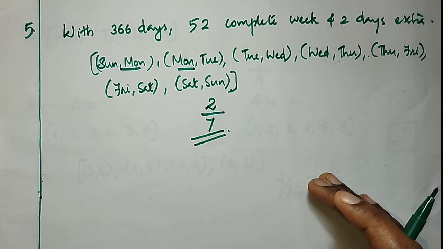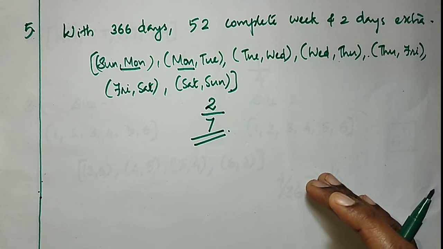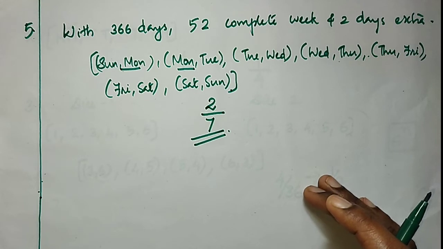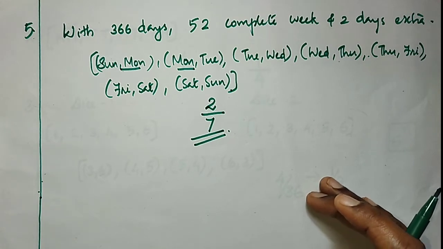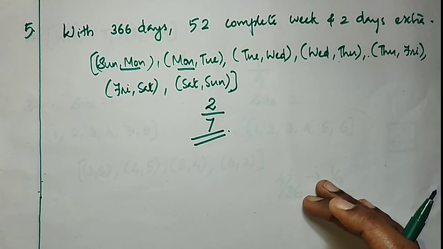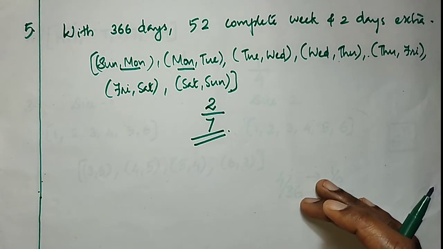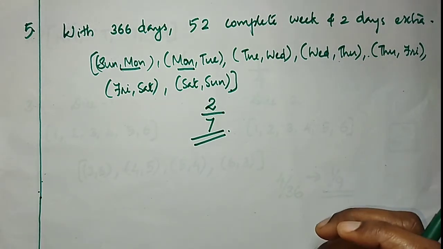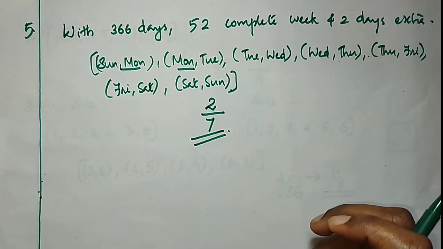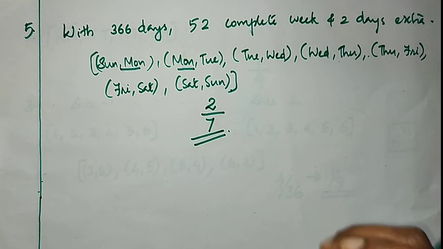Okay, so in a leap year, the probability for getting 1 day, whether it is Monday or Tuesday or Wednesday, whatever it is, if we have to get 53 Mondays or 53 Tuesdays or 53 Thursdays or whatever it is, the probability will be, yes, 2 by 7. But in a non-leap year, the probability will be 1 by 7.